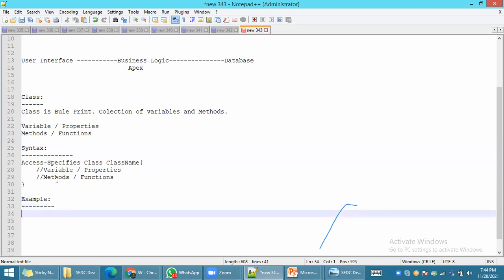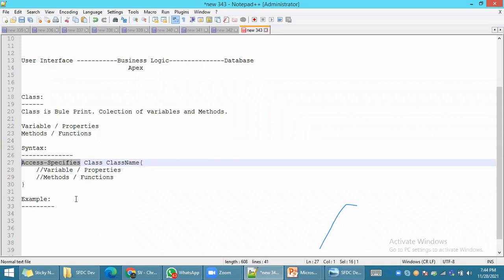Example means here the access specifier. Access specifier, we will discuss later. For example, access specifier like that. I'm just giving some overview. We'll discuss in detail in our regular session. Access specifier is nothing but private, public, protected, global.